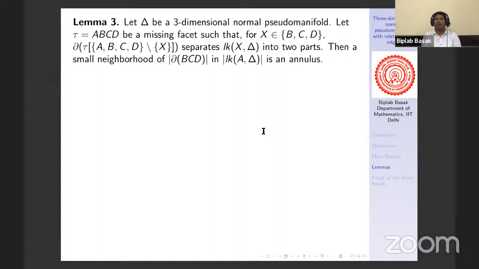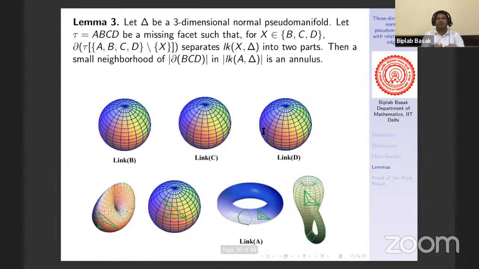Now there are two possibilities for the small neighborhood of a cycle on a surface. One option is you can have a cylinder or annulus, and another option is you can have a Mobius strip or Mobius band, right? Now this theorem says if link of B, link of C, and link of D are separated into two parts, then the small neighborhood of the cycle BCD should be an annulus, not the Mobius strip. That means this result says this.